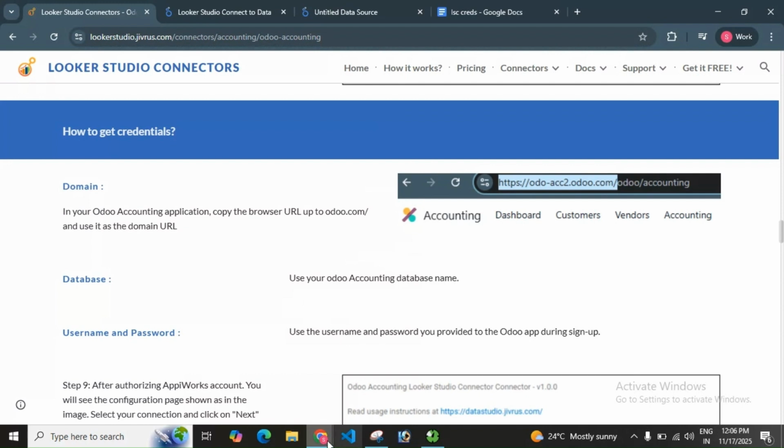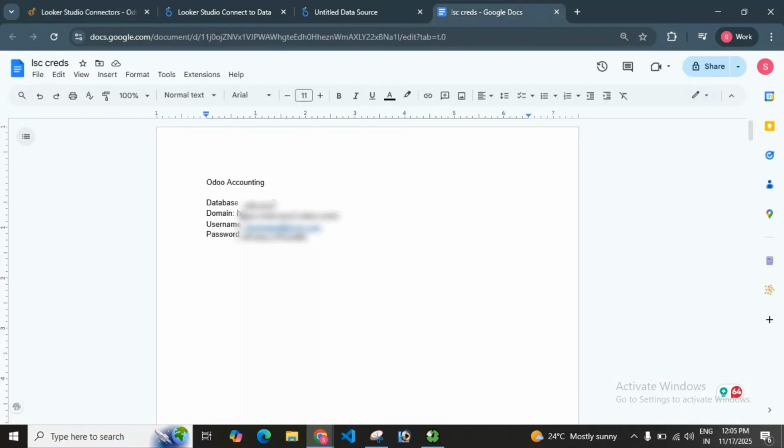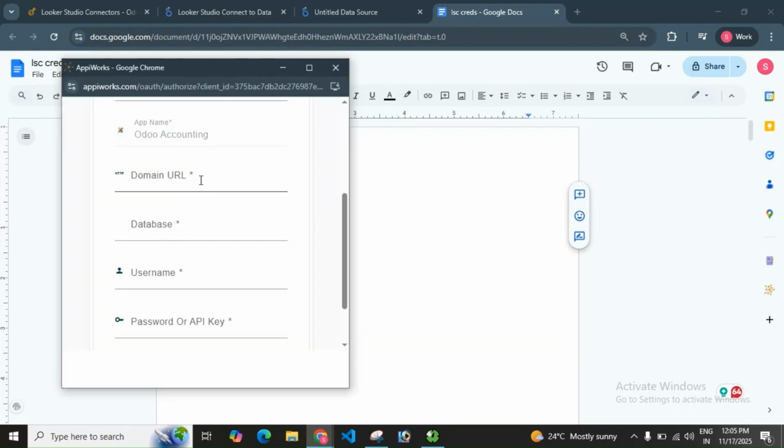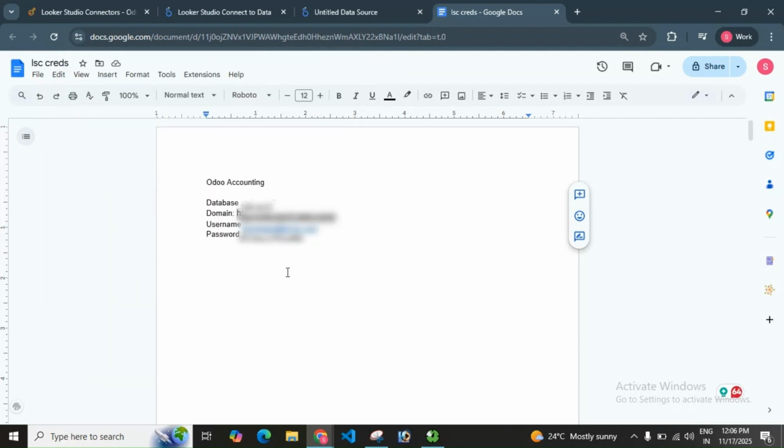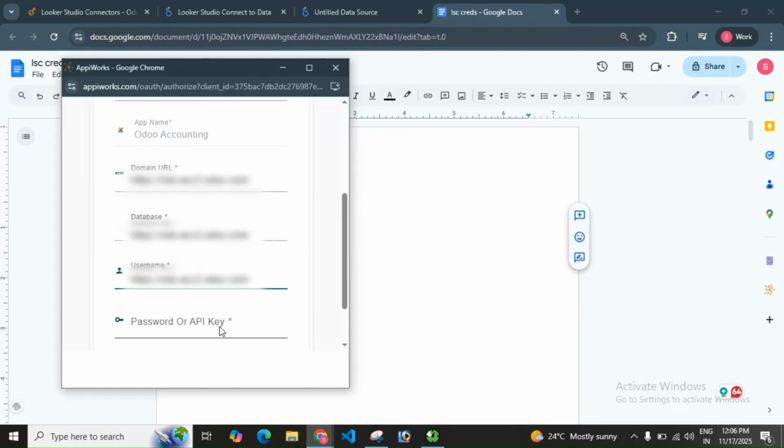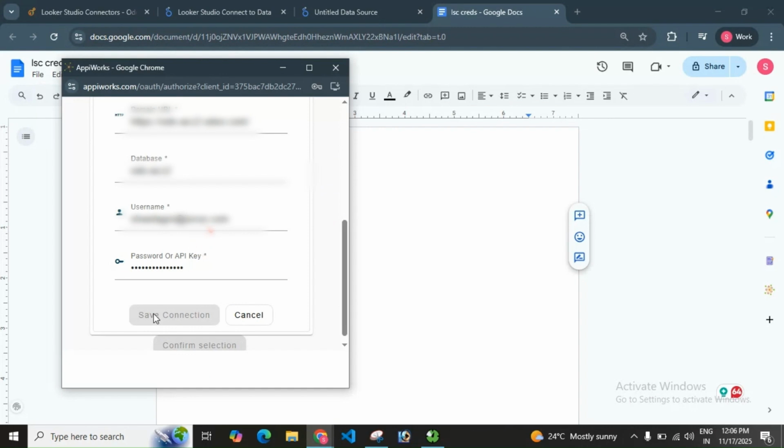For now, I will quickly enter the credentials. And then click on the Save Connection button.